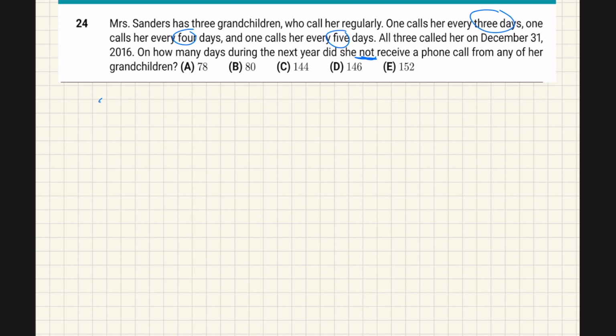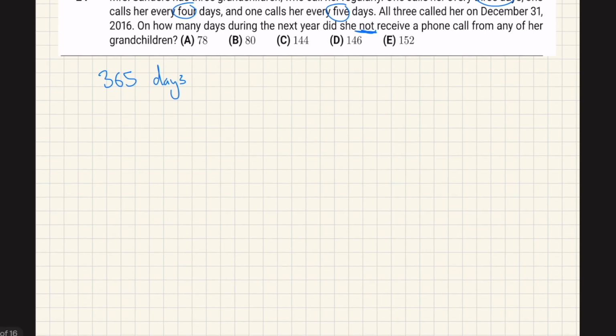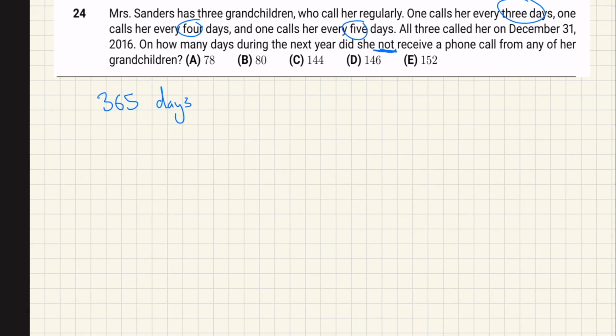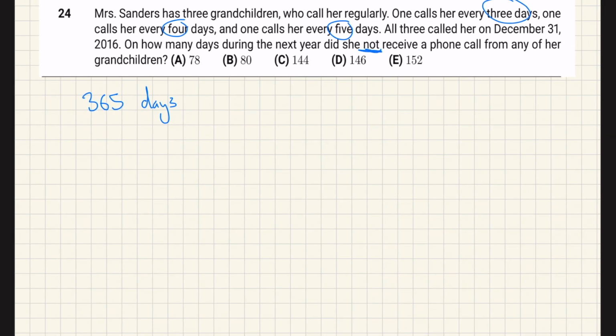So we know there's going to be 365 days in the regular year. I don't think they like to give problems with leap years in the AMC8 or any of the AMCs without telling you it's a leap year. If it's a leap year, of course, it will have 366 days. So probably the easiest way to do this is to actually count the days on which they do call her and then subtract that from 365.